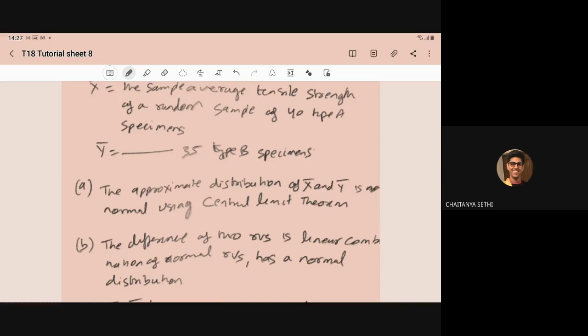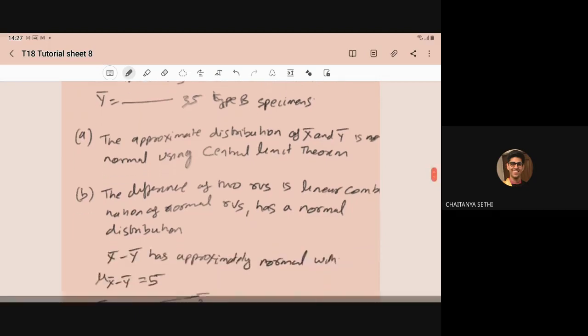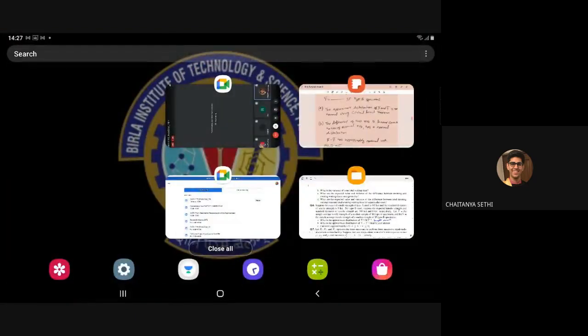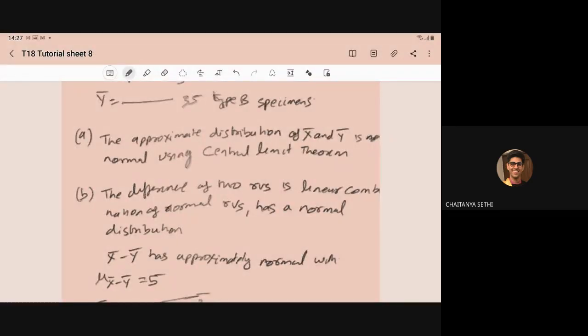We know that for a sufficiently large sample from any distribution, the sample average follows the normal distribution. That is the central limit theorem. If n is large enough, the sample can follow any distribution, but the sample average follows the normal distribution. So how do we decide that the sample is large enough? In general in statistics, large enough means n greater than or equal to 25.